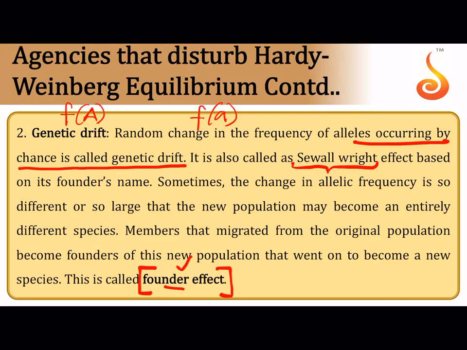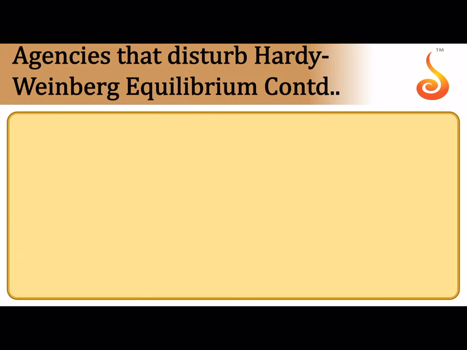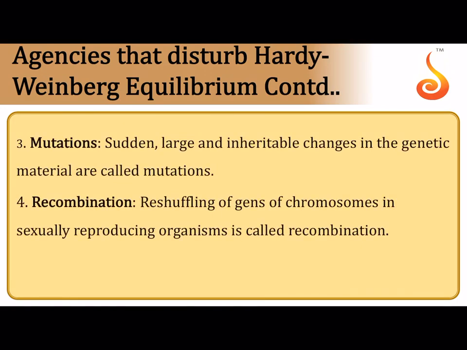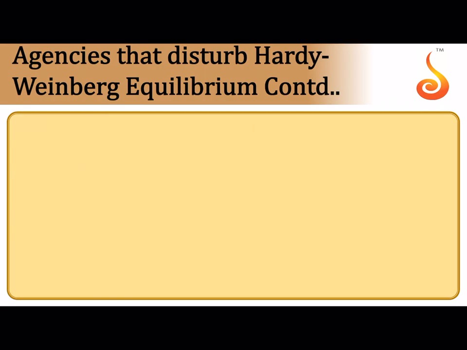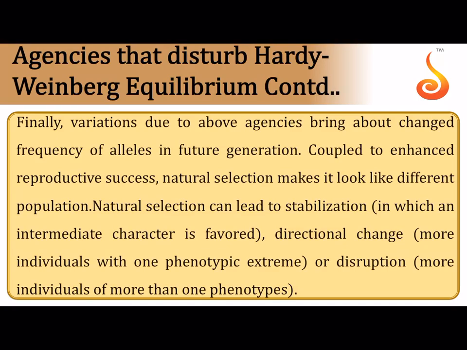And these members, the original drifted population, are considered founders, and this effect is called the founder's effect. Mutations are sudden, large, inheritable changes. Of course, if mutation happens, the frequency of the allele can change, and recombination during sexual reproduction also brings about reshuffling of genes that can cause changes in gene frequency.